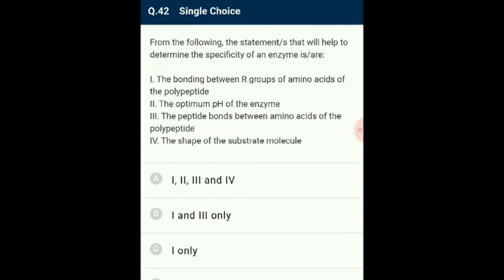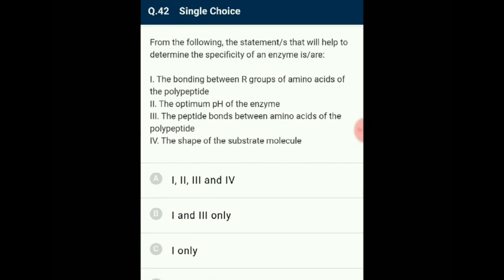Question number 42. From the following, the statement to determine the specificity of an enzyme is. The enzyme is generally made up of proteins and proteins are made up of amino acids. The amino acids have R group as functional group whose variation results in the formation of different amino acids.